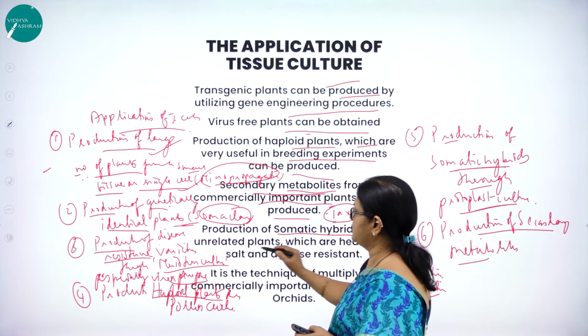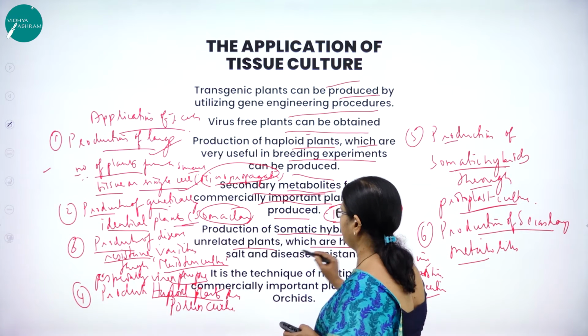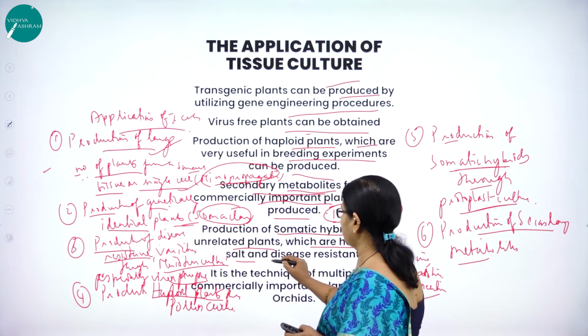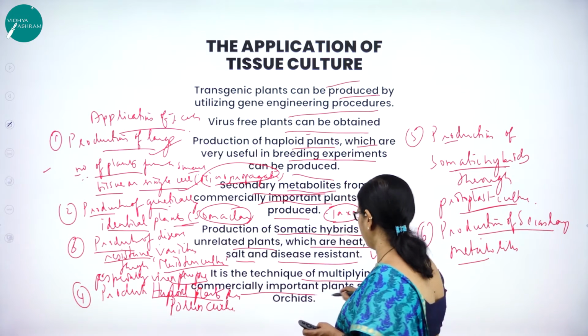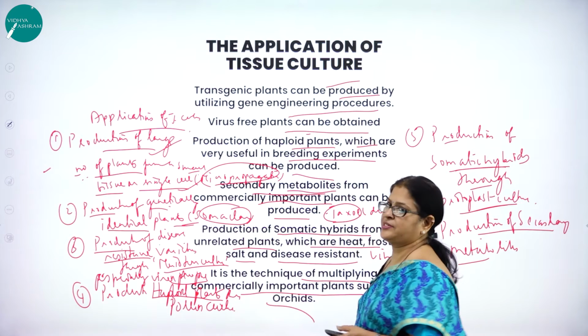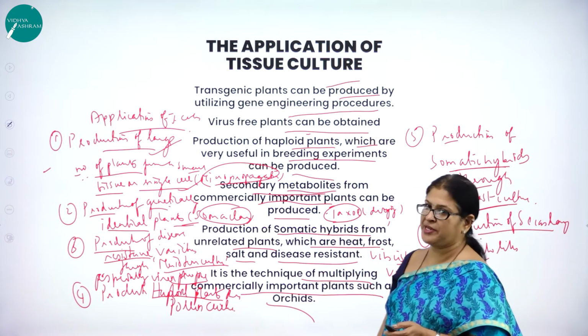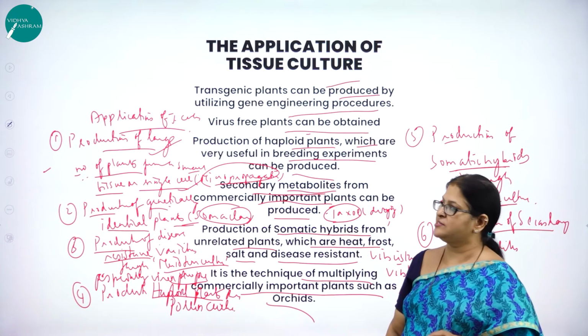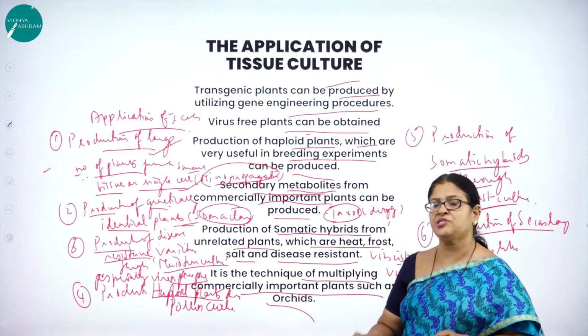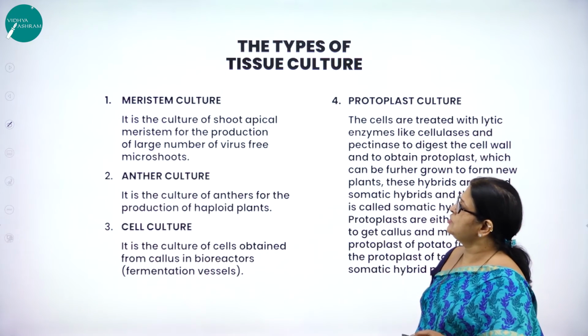Production of somatic hybrids from unrelated plants which are heat, frost, salt and disease resistant. So it is a technique of multiplying commercially important plants such as orchids. So this is all about the application of tissue culture. This is a very important concept which is asked in the exam: what is tissue culture and what are the applications of tissue culture?